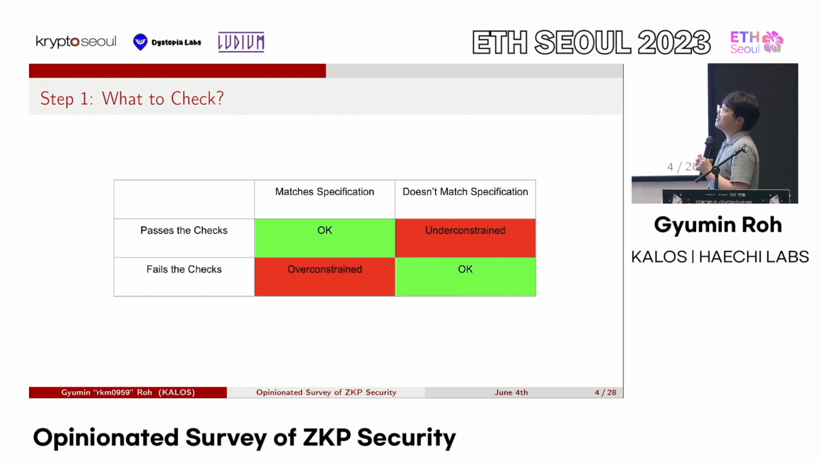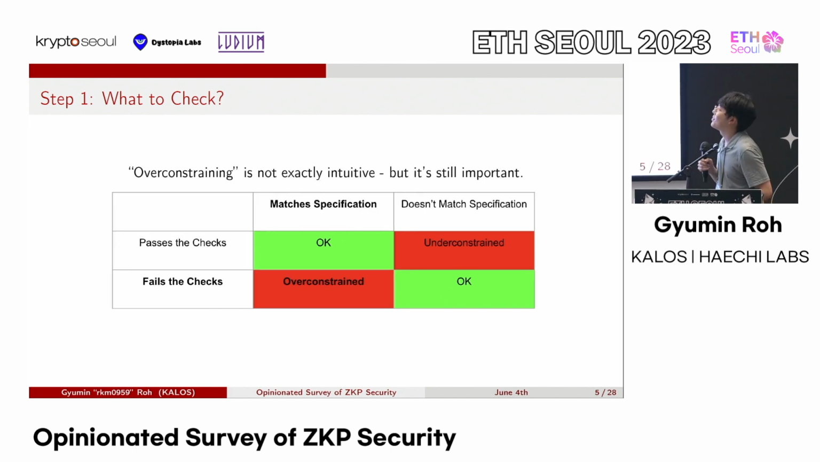And now I'll show you this table. The top row shows whether a specific test case input matches the specs or does not match the specs. And on the left side, we have whether the test case input passes the list of checks you described or fails the list of checks you described. So the obvious incorrect cases are